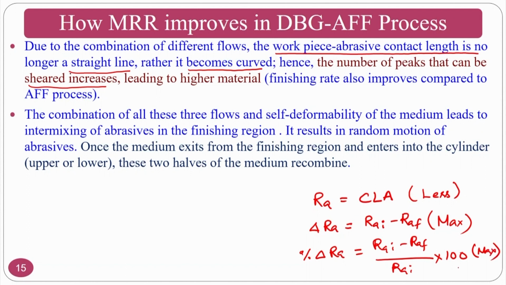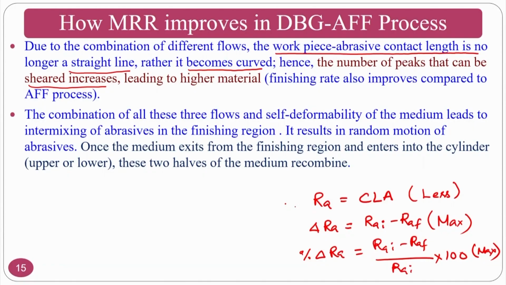Okay. Please make sure, whenever you see some of the graphs, because these are things that I have taken from research papers, some people have reported in terms of Ra, some people have reported in terms of delta Ra, some researchers represented their graphs in percentage delta Ra. So, whenever you have delta, that means change, you always require maximum.